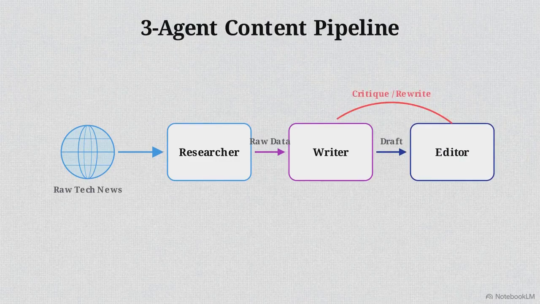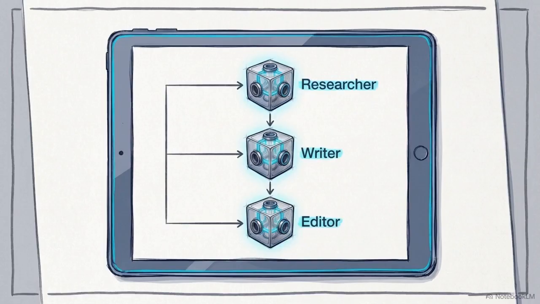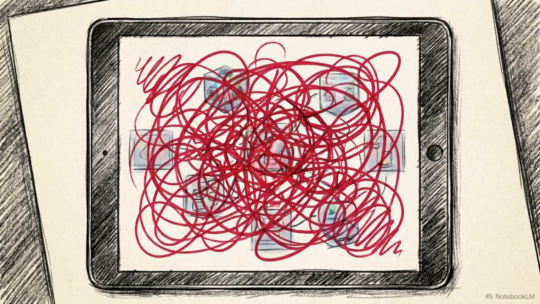That data flows into a writer agent, whose only job is to synthesize the raw information into an executive summary. Finally, an editor agent critiques the draft. If the quality standards aren't met, it forces a rewrite and sends it back. On paper, this is a straightforward sequence, but how each framework handles that editor's rejection loop and manages state will expose exactly where their technical limits lie.